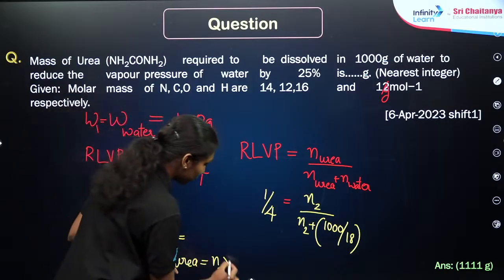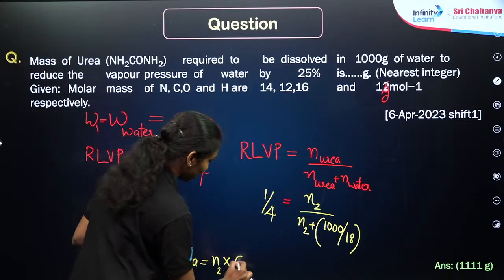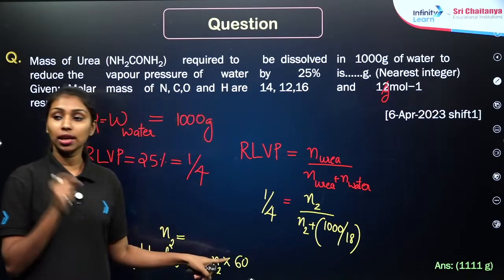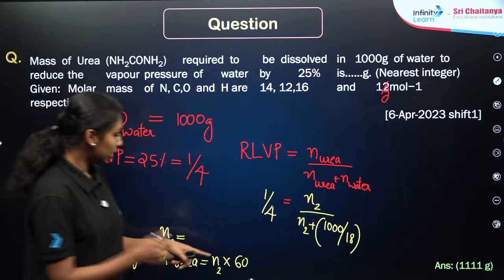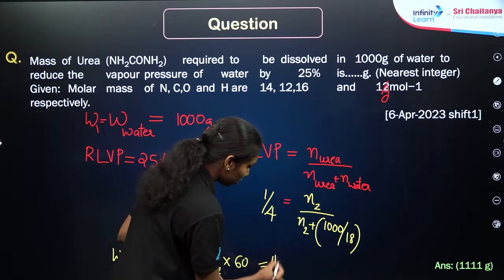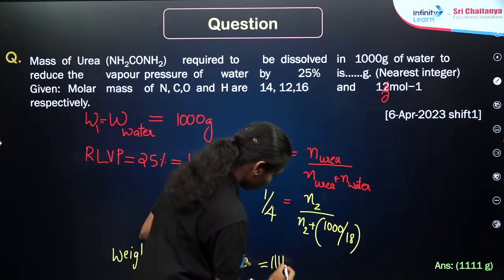You can just multiply the value of N2 by 60 gram per mole, but 60 gram per mole is the molecular weight of urea. Then you will get the answer, which is around 111 gram.